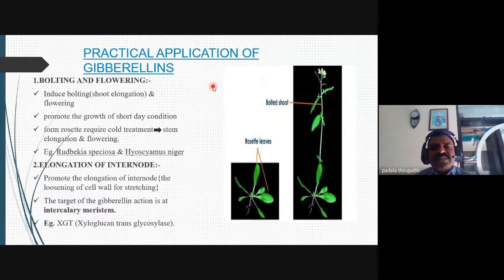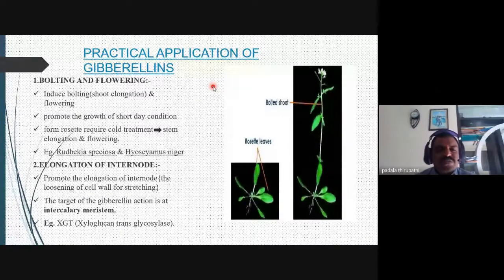So that is what we can call bolting. In bolting, the internodes and the shoot enlarge, and the size of the shoot is increased, by the external application of gibberellins.